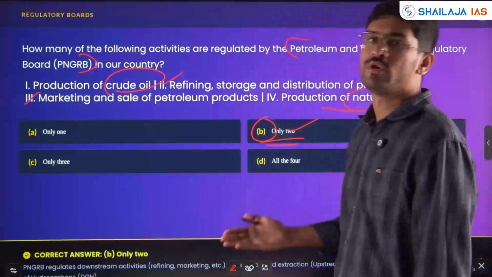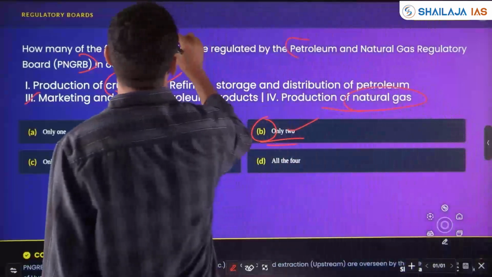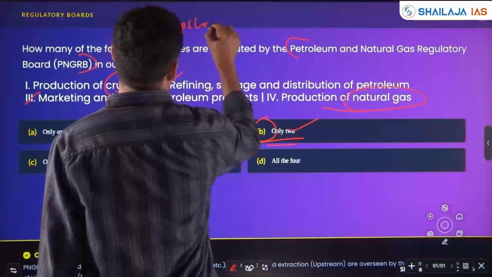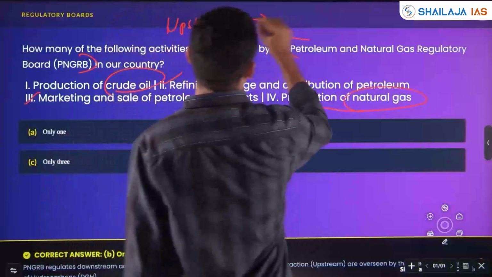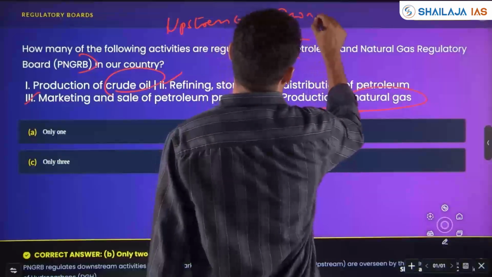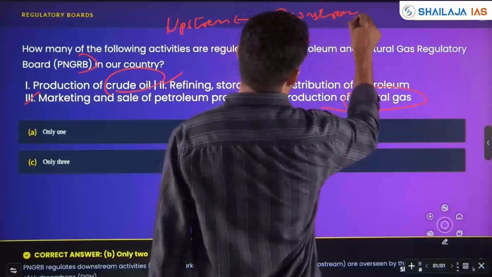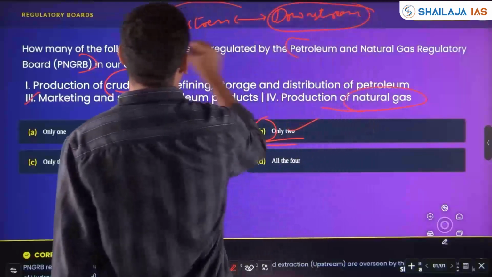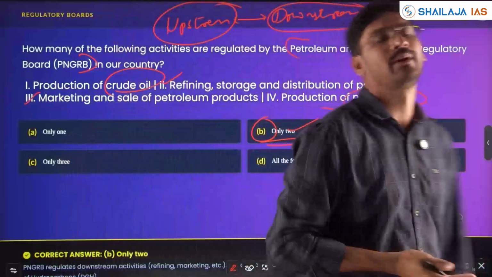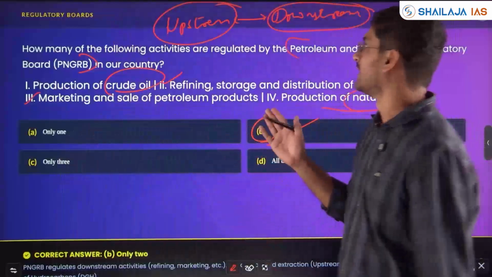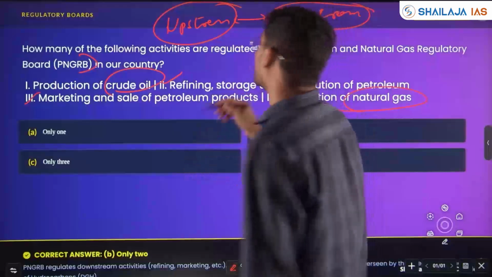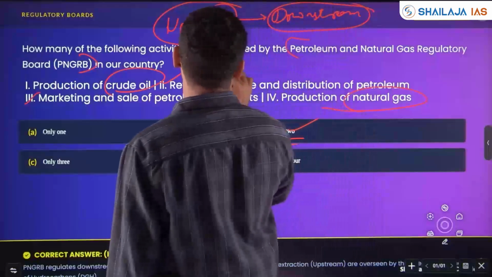This you need to know. What you have to know: upstream, downstream. This was a current affairs topic, so if you have read, you will be able to answer. Otherwise, it's not very easy. Upstream, downstream; in agriculture and economy also, forward and backward linkages.